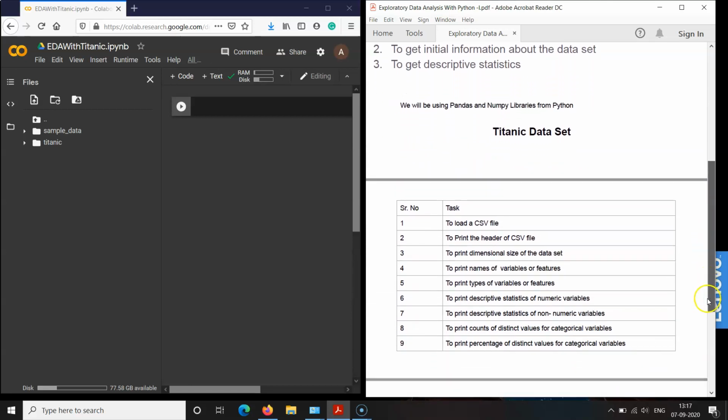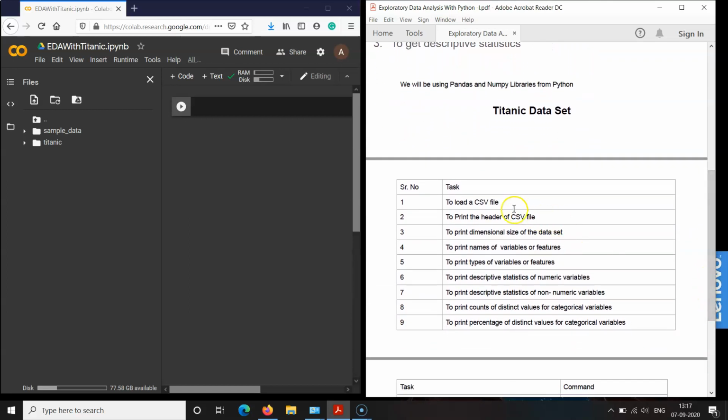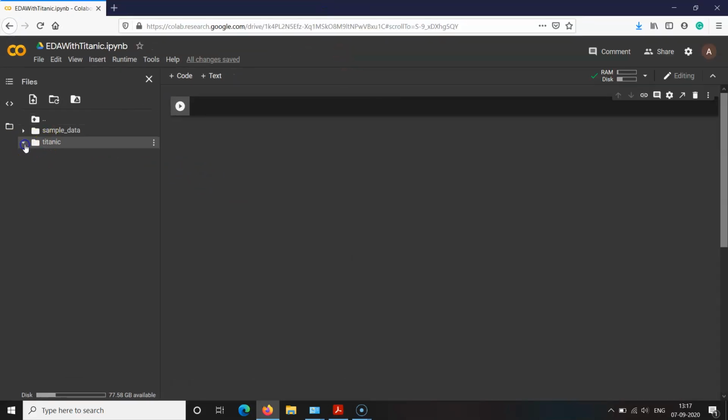These are some of the activities that we are going to perform one by one. Let us start with how to load a dataset. Our dataset is present in the .csv file format. I have uploaded the training dataset from the Titanic dataset on our Colab environment.